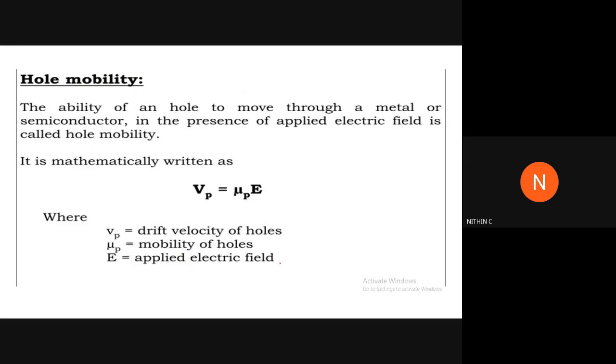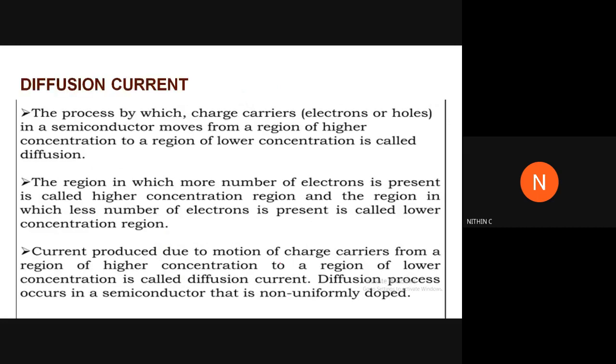Similarly, in the case of Hall mobility, both these are already mentioned. Now we move to the next type of current. First, we mentioned the drift current, which was due to the applied voltage or applied electric field. Electrons will be moving towards the positive terminal of the applied voltage, and holes will be moving towards the negative terminal.